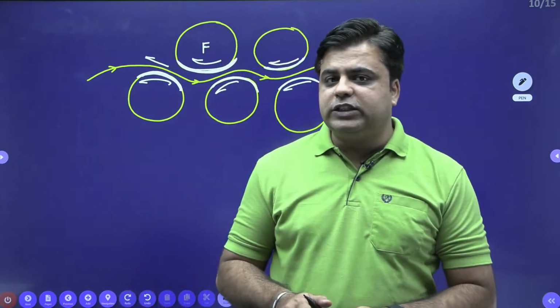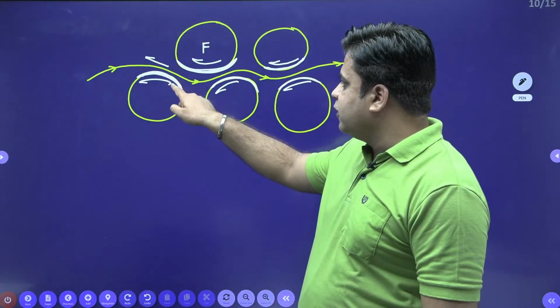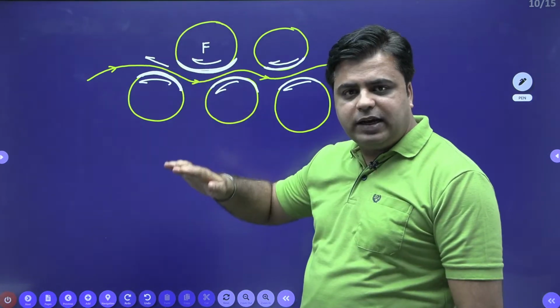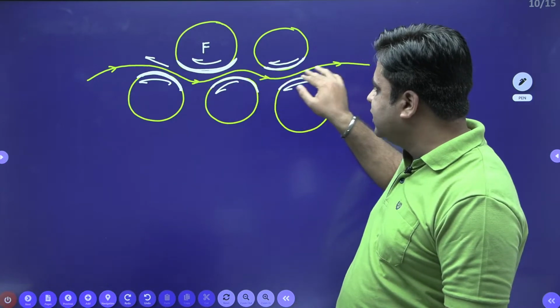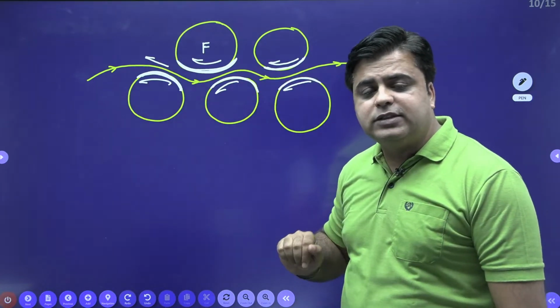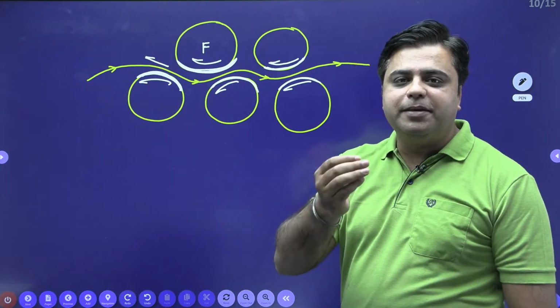If the friction applied by the surface of the soil medium over this water is less, it means water can easily flow inside the soil medium. It means permeability of the soil medium is more.